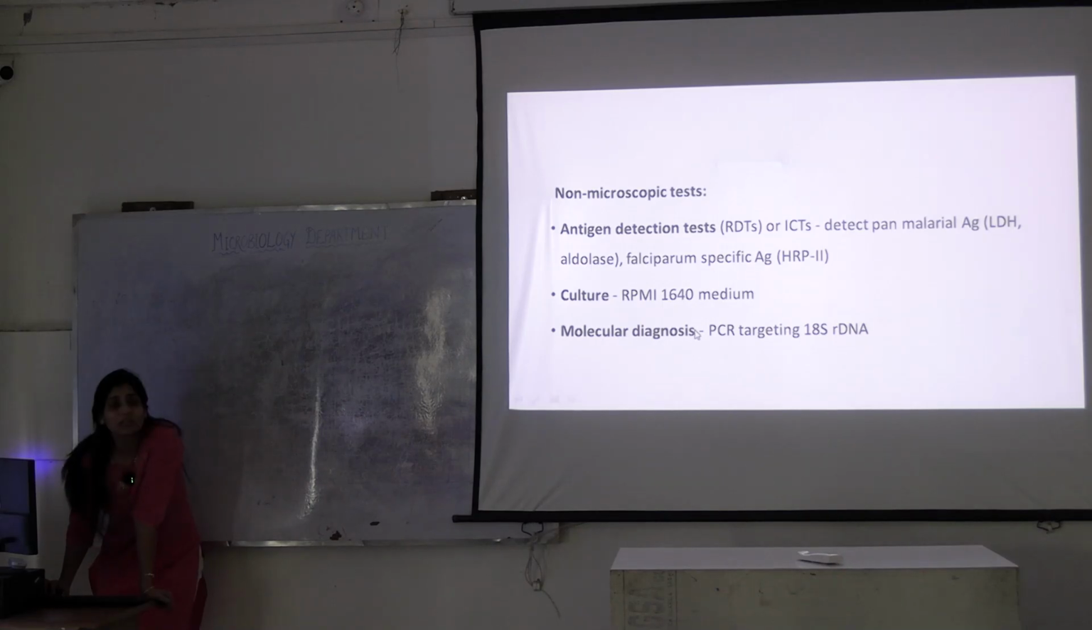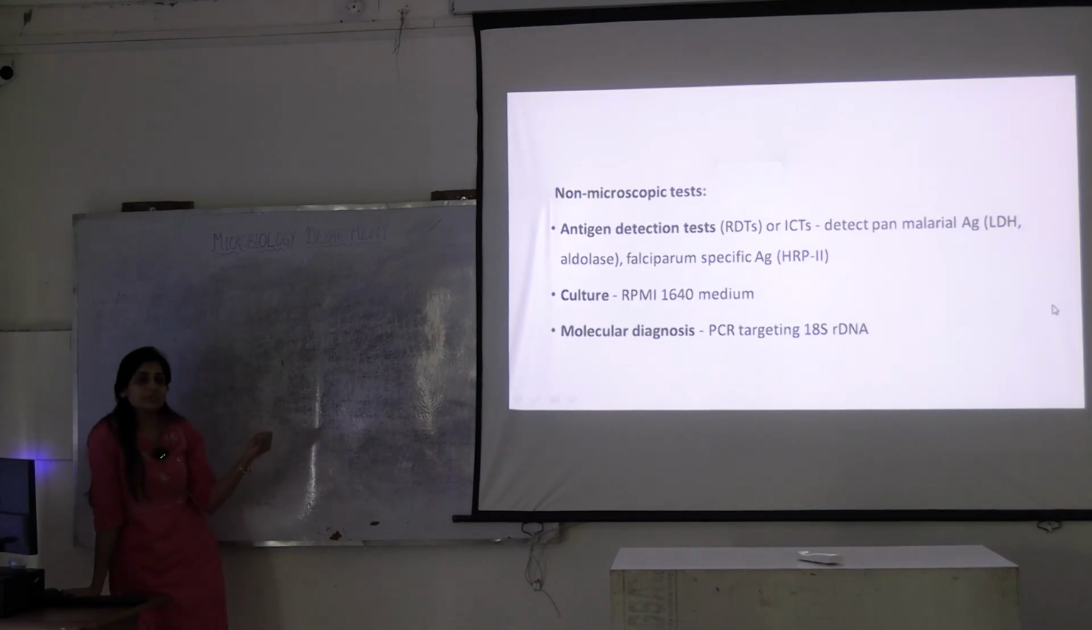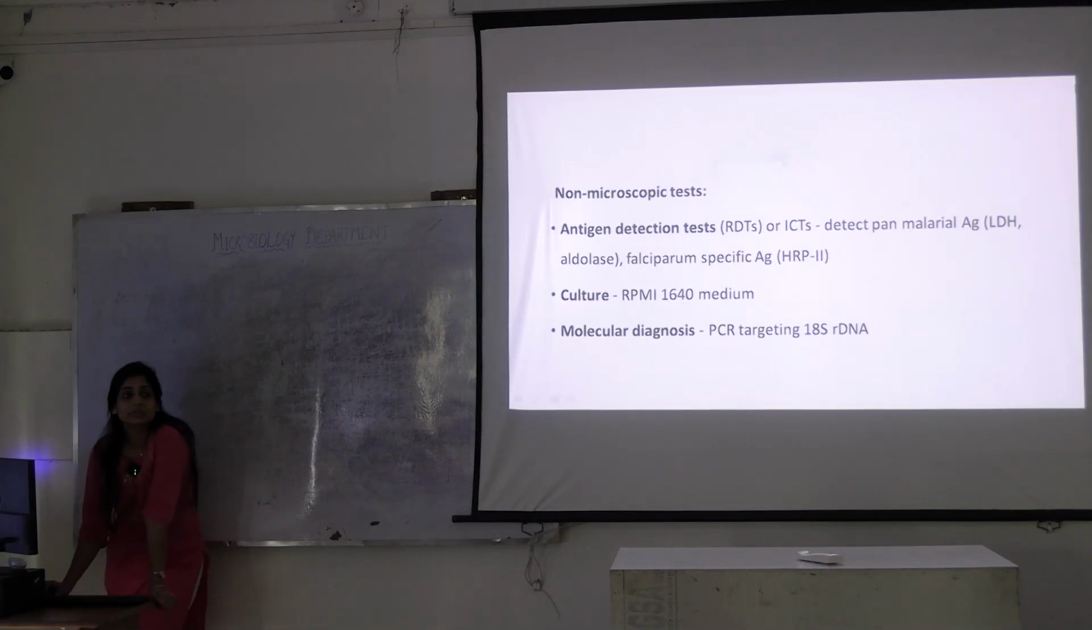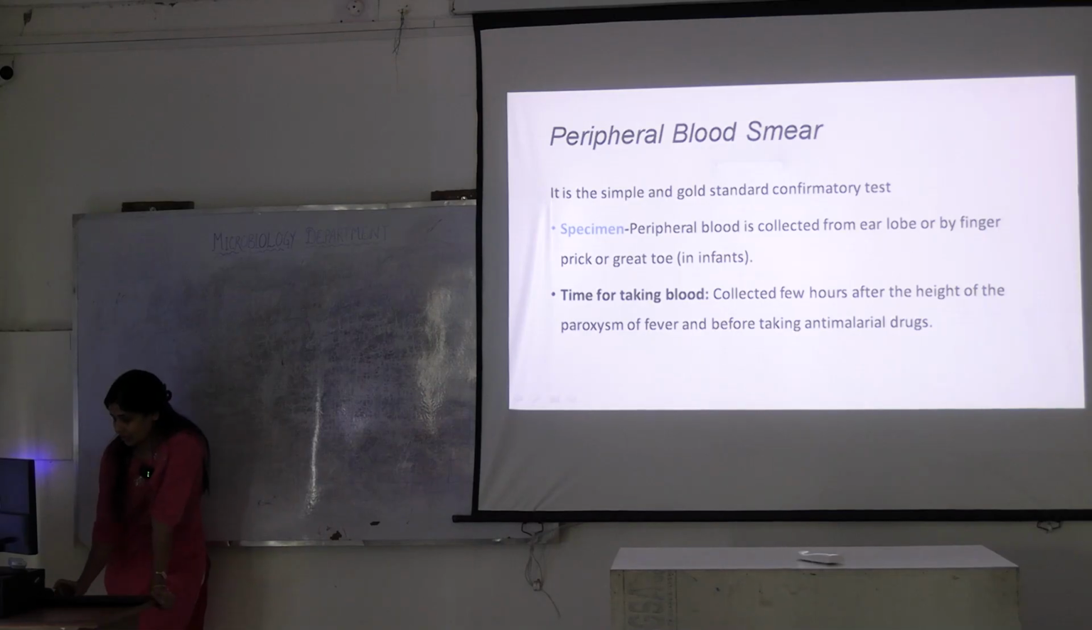Then you can go for molecular diagnosis. PCR you can do. What are all the things we discussed? First is peripheral blood smear, then Buffy coat examination, then antigen detection, then PCR. Okay? Culture you can do, but it's not routinely done. What else? Non-specific tests. What will be seen in CBC? It will decrease, anemia. Okay, that I told you in the beginning.